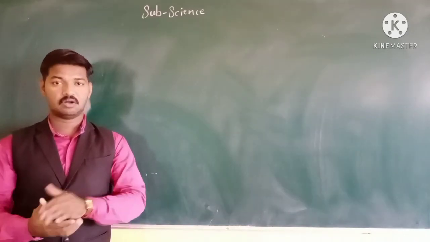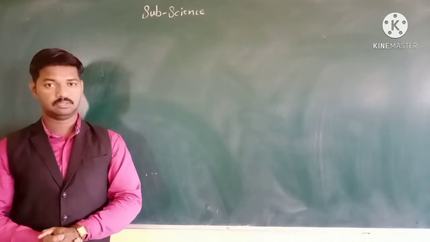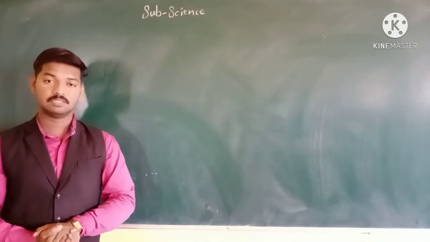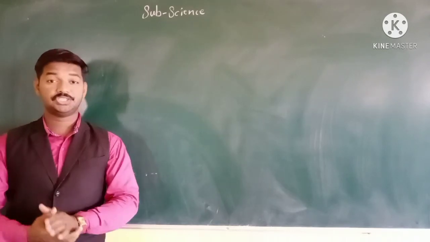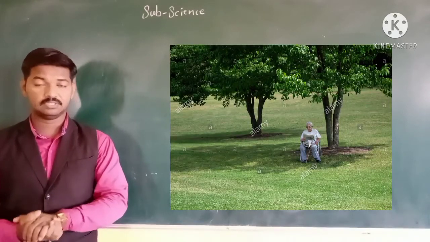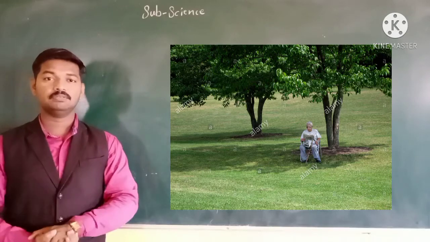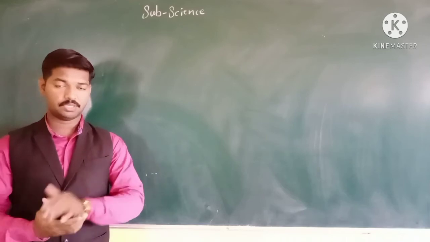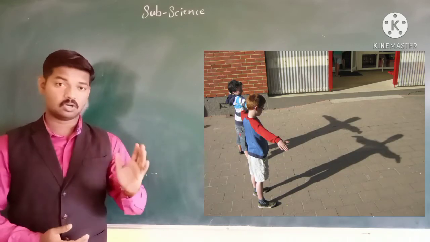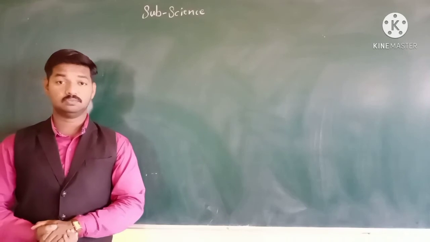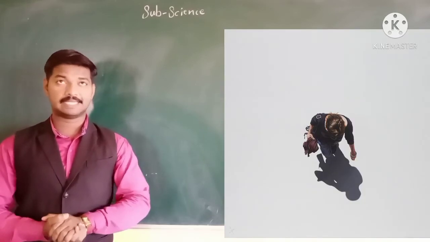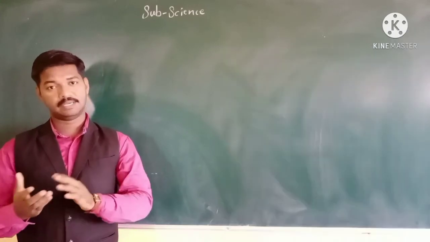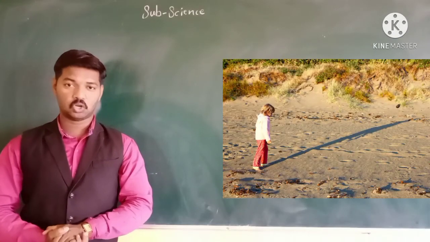The size of a shadow changes during the day because of the changes in the position of the sun. The shade of a tree is actually the shadow of the tree. You will see the shadow is long during the morning, but during the noon, when the sun comes exactly over our head, our shadow is short. But in the evening, the shadow is long.